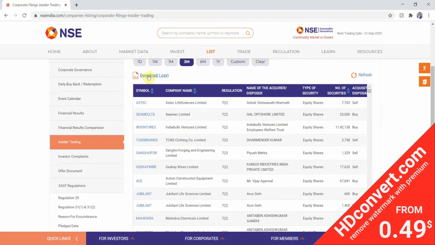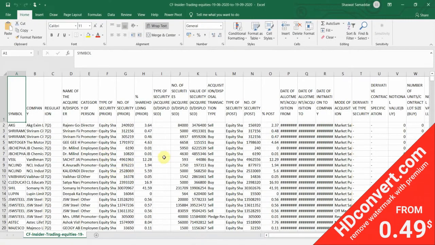Next, what we have to do is download this .csv file. It's basically an Excel file, and once you download it, it will appear in the downloads section of your laptop or PC, whatever you are using. Once you have downloaded it and open that Excel sheet, it will appear something just like this. It's a very huge spreadsheet, but don't worry, we don't have to dig into every number and detail that has been provided here. So let's go down to the filtering process, how we are gonna filter this data.